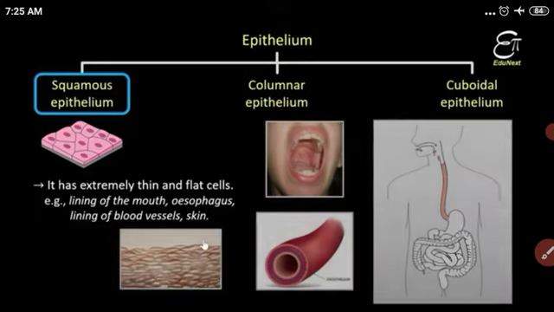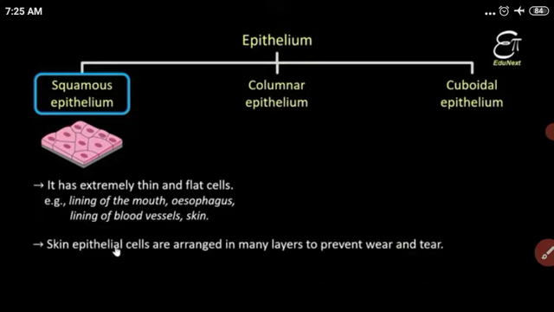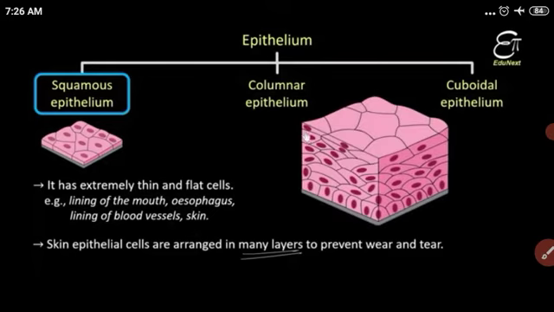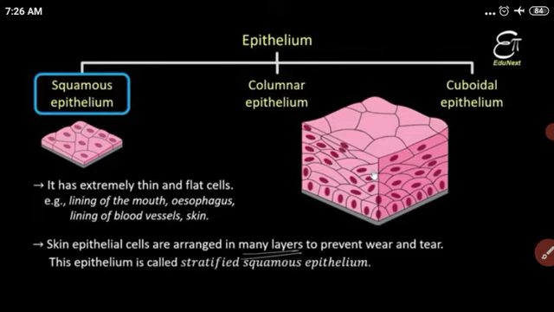Skin is also made from squamous epithelial tissue, but with a different arrangement. It is arranged in many layers, which prevents wear and tear. The skin is the outermost covering of the body, so it needs many layers of squamous epithelial tissue, and this type is called stratified squamous epithelial tissue.